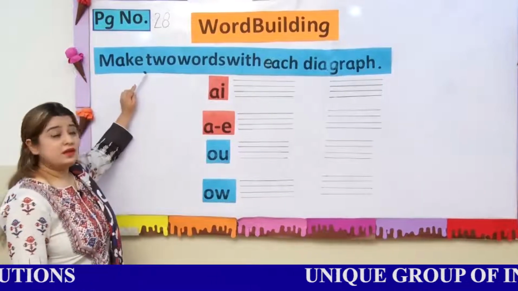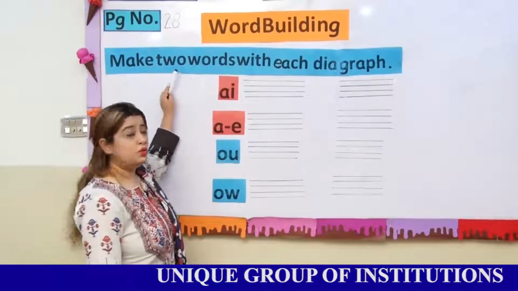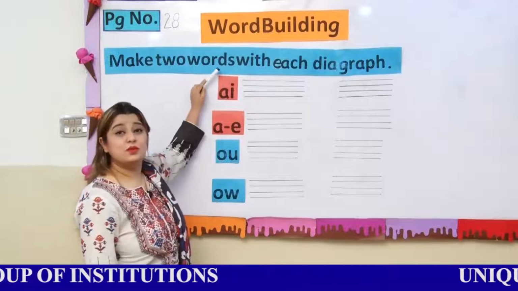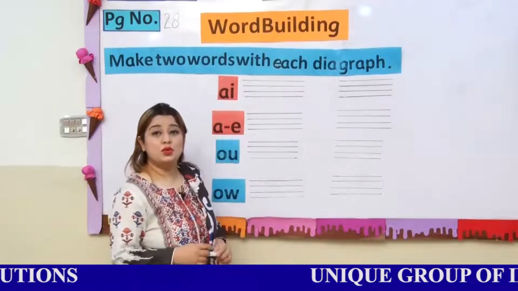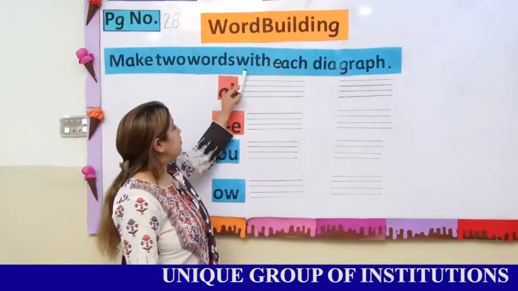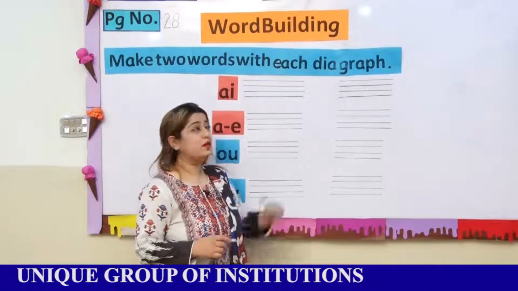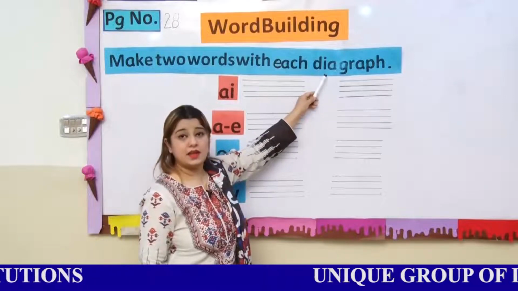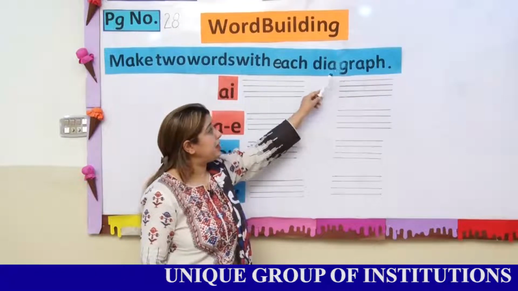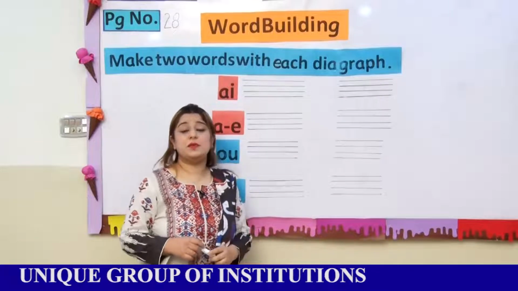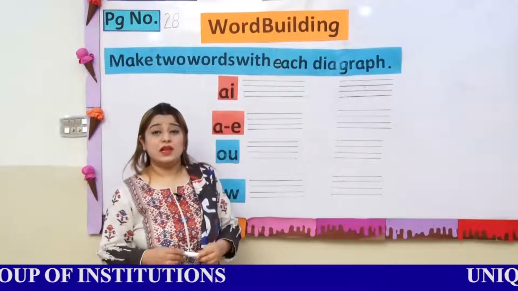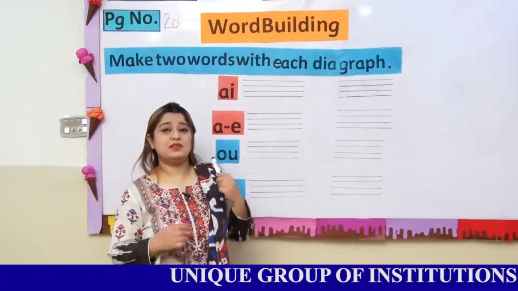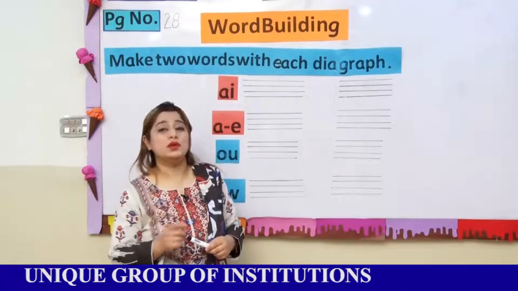Make two words with each digraph. It means on this page there are some digraphs and you have to write two words with each digraph. If there is a digraph given, you have to make two words.